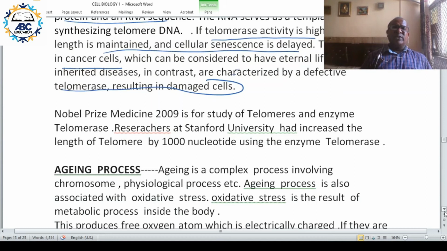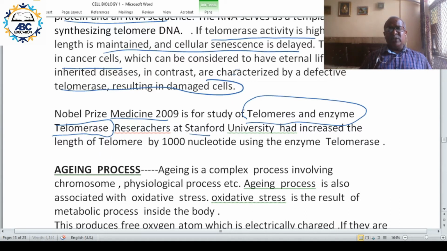The Nobel Prize in Medicine 2009 was for the study of telomeres and the enzyme telomerase. The scientists at Stanford University have used the enzyme telomerase to increase the length of the telomere by 1000 nucleotides, and therefore the enzyme telomerase is being proposed as an anti-aging enzyme.